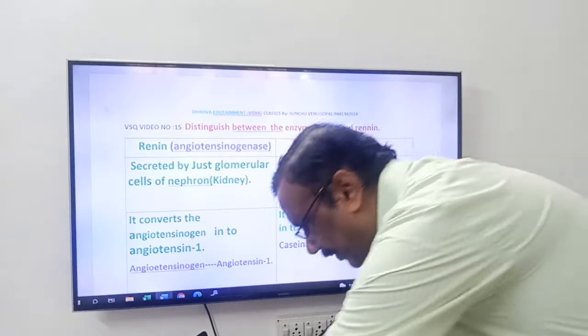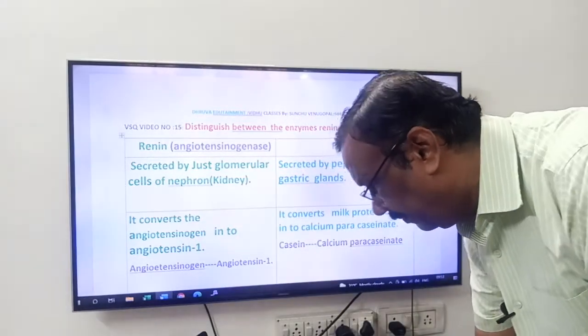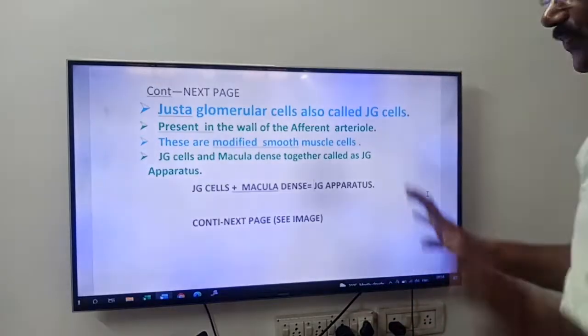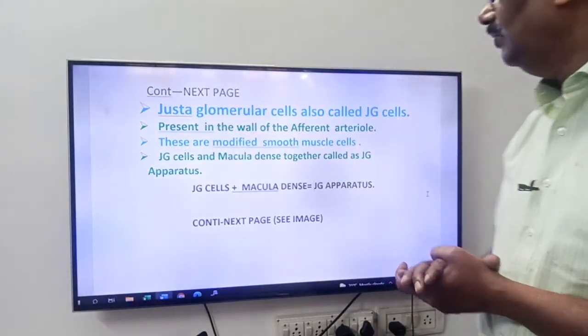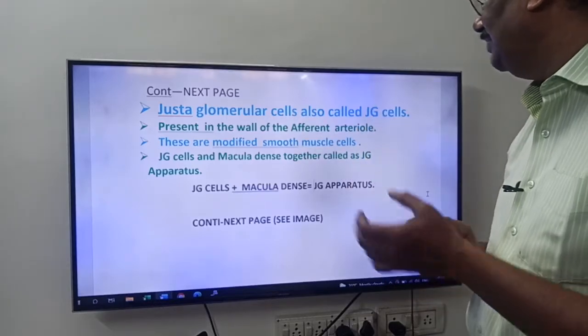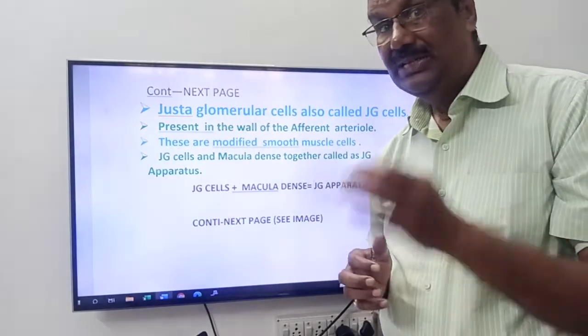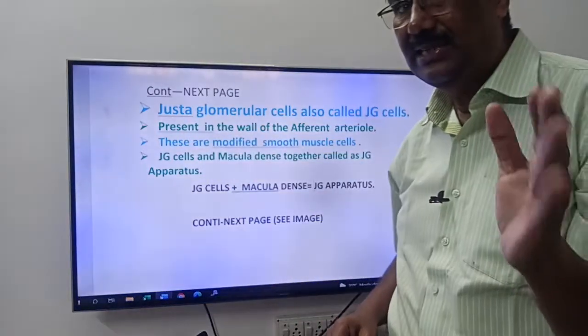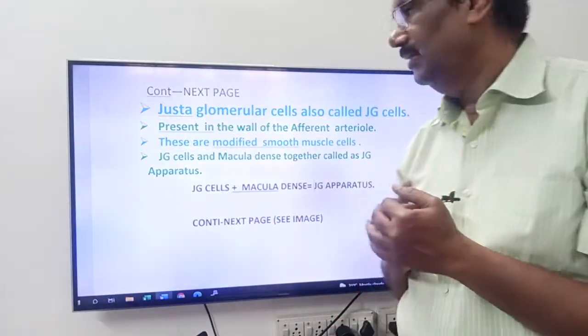Now friends, come to one more page. Here you see, there is no need to write this in the exam, friends. This is for NEET and MCET. See, where do we have juxtaglomerular cells? Juxtaglomerular cells, also called JG cells. Juxta, friends, don't say 'just'. Juxta means nearby.